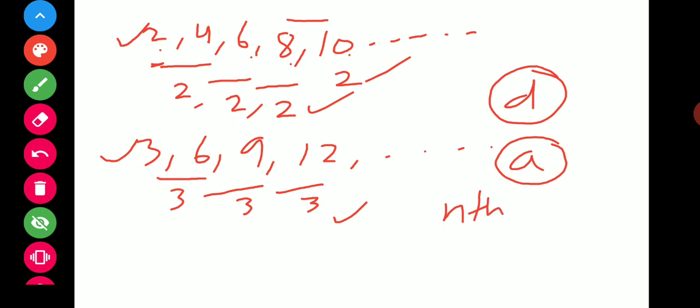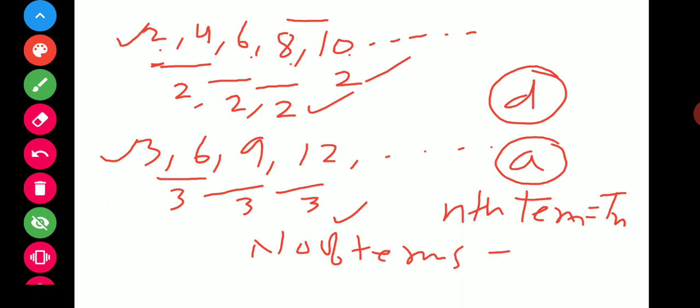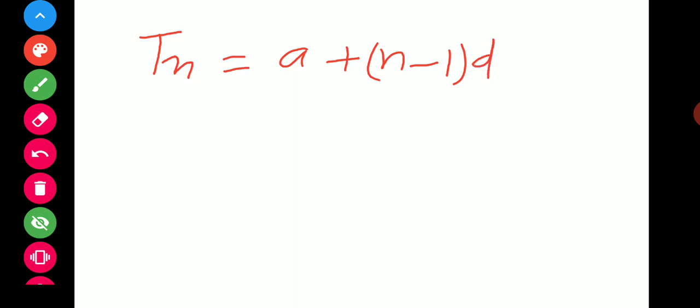The nth term is denoted by Tn or An. We want to check the number of terms, that is n. So first we want to know the formula of this series. So come to the formula. The first formula for this series is Tn is equal to a plus n minus 1 into d. This is your first formula.